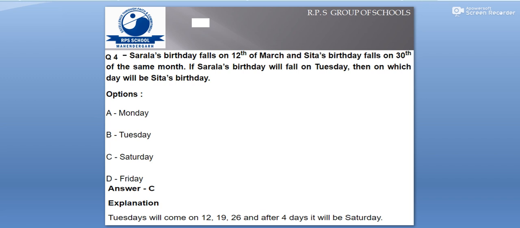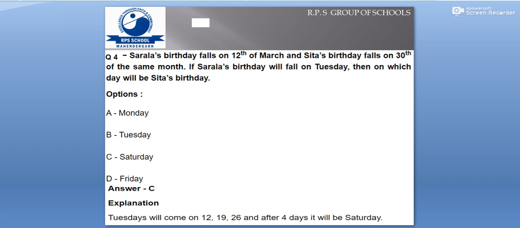That means let us find the difference of the dates. The 30th and 12, if we subtract we get 18. And when we divide into weeks we get 2 weeks and 4 days extra left. So if Sarla's birthday is on Tuesday, because 4 days are extra left, we need to move 4 days further starting from Tuesday. So the first day after Tuesday is Wednesday, then Thursday, then Friday and Saturday. The fourth day is Saturday. That means Sarla's birthday is on Saturday, and the answer is C.